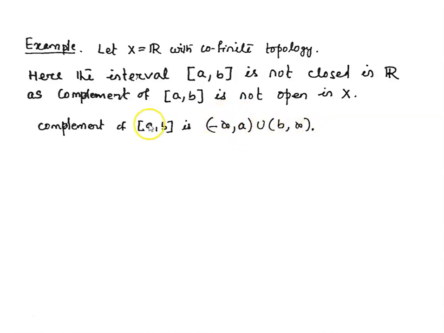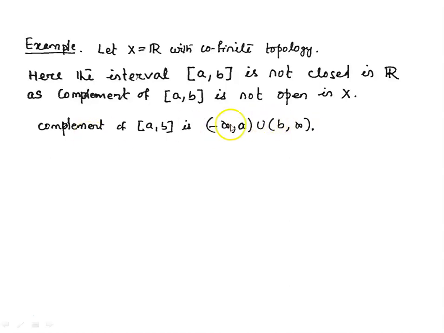So here the complement of this closed set is this, but this is not open in R with the cofinite topology. We know that a set is open in the cofinite topology if its complement is finite or all of X.